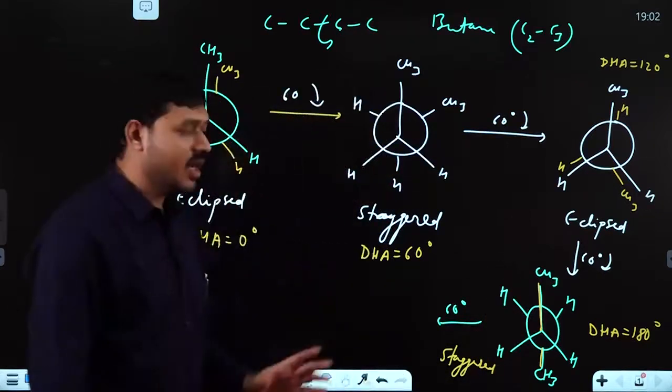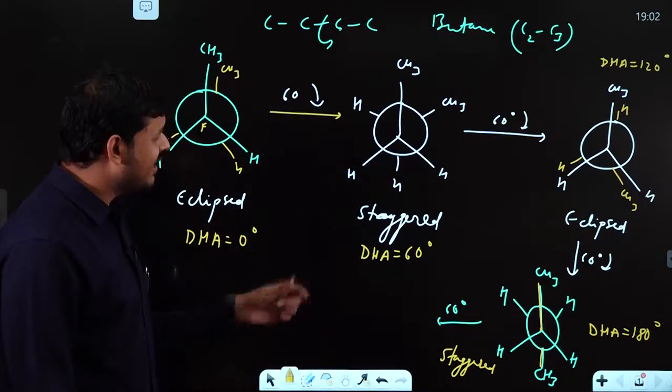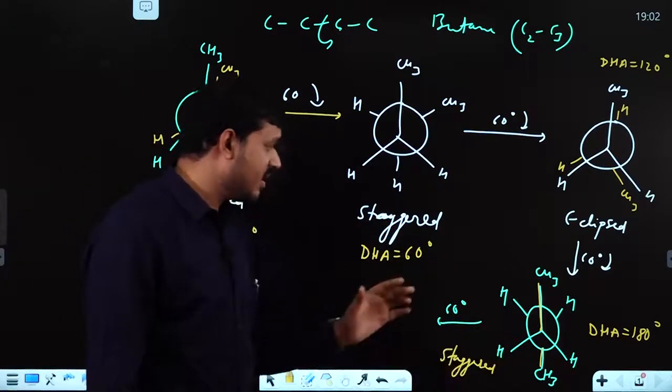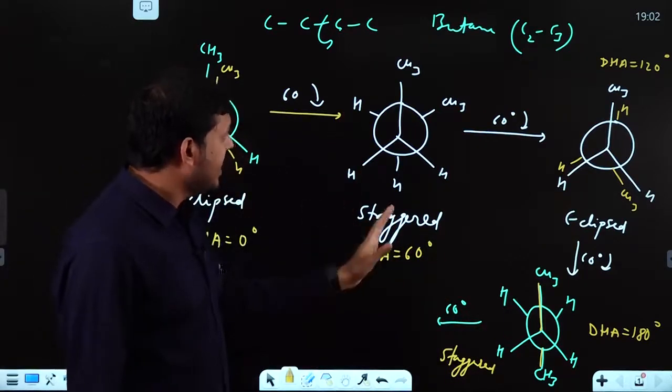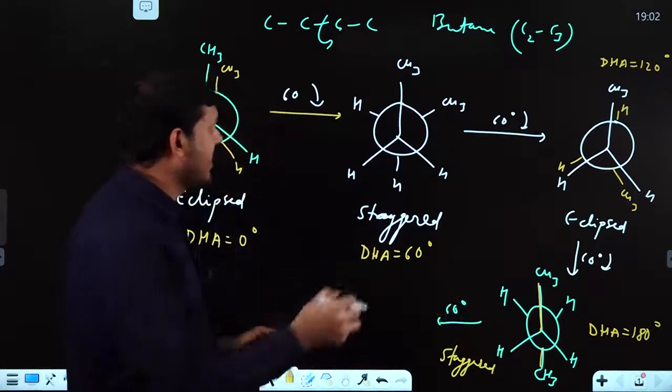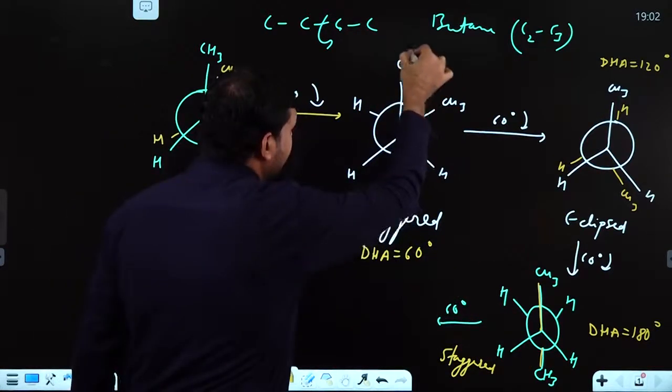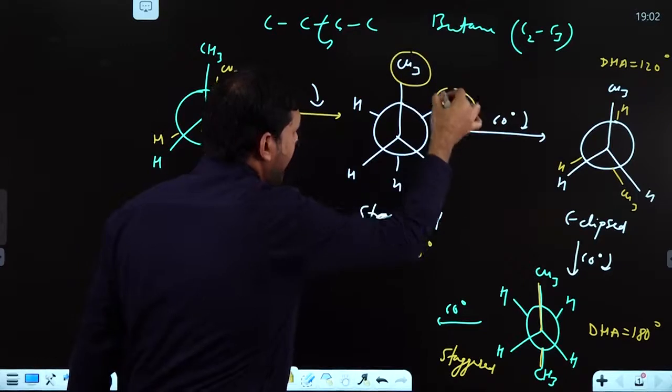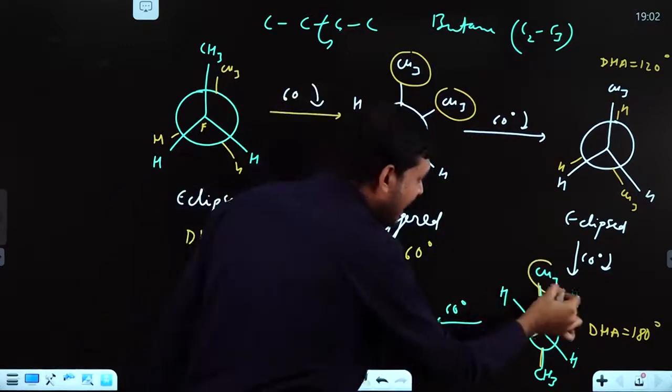So what is the difference between this staggered and this staggered? Here the dihedral angle is 60, here 180. Second, here they are in a nearby form, and here they are anti to each other.